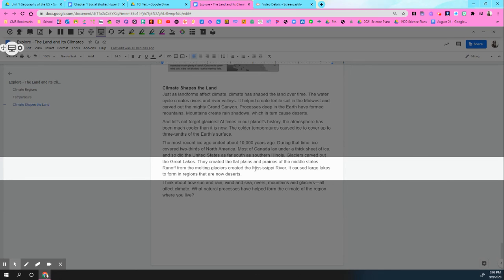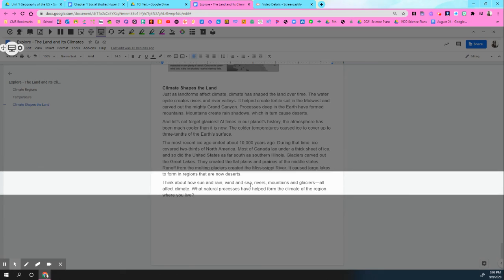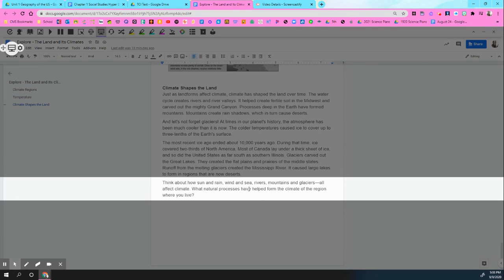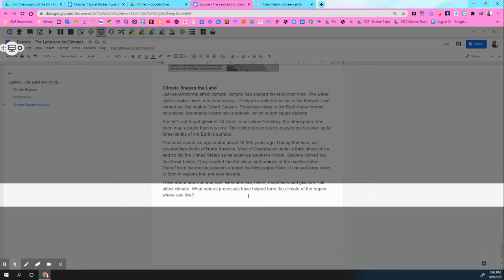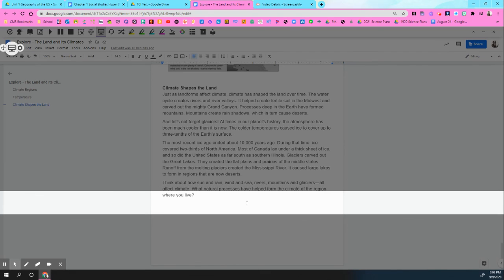They created the flat plains and prairies of the Middle States. Runoff from the melting glaciers created the Mississippi River. It caused large lakes to form in regions that are now deserts. Think about how sun and rain, wind and sea, rivers, mountains, and glaciers all affect climate. What natural processes have helped form the climate of the region where you live?